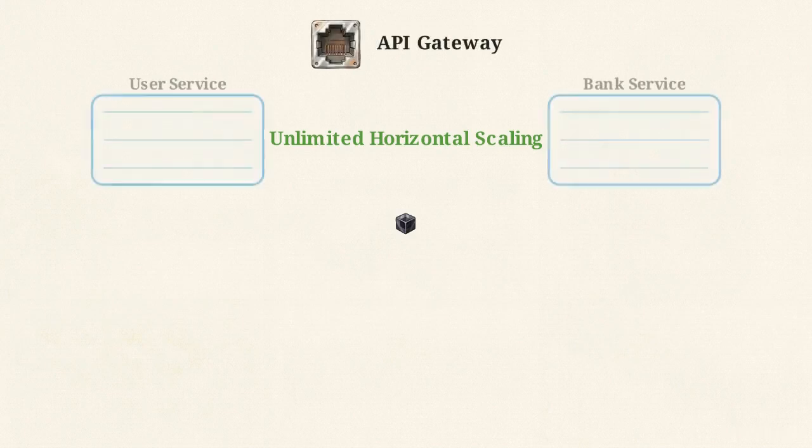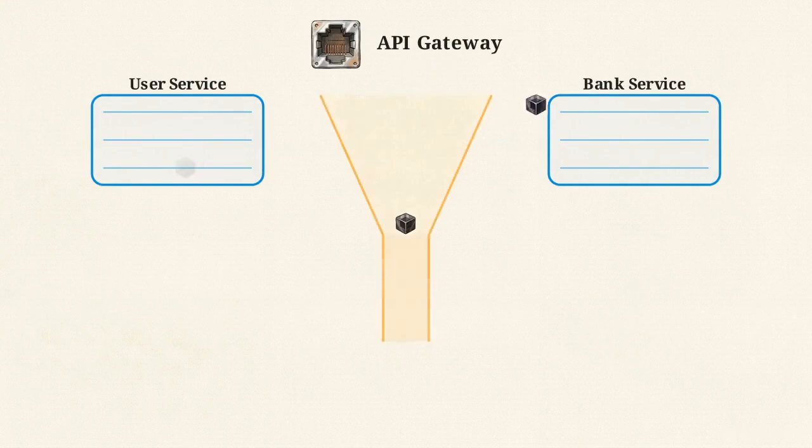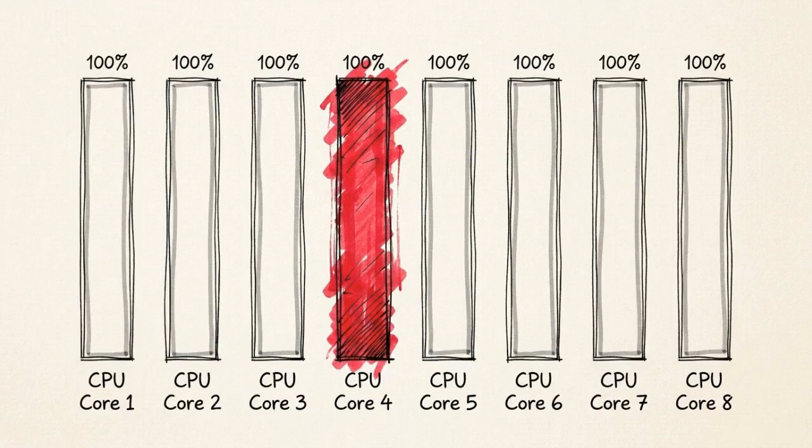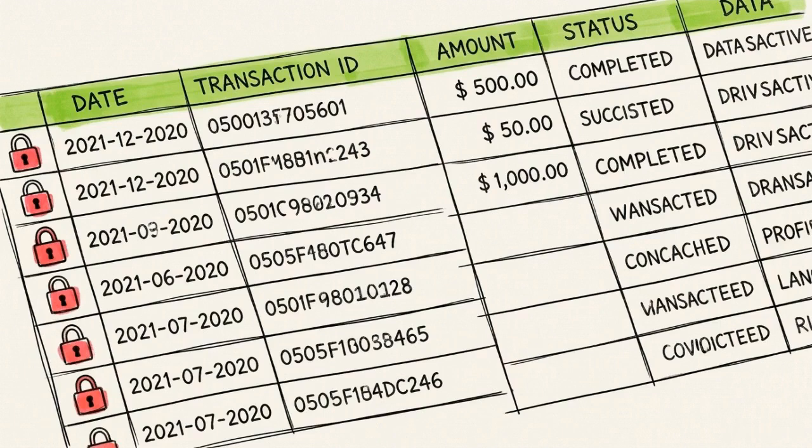This flowchart illustrates the problem. The bottleneck at the order execution node is caused by a regulatory mandate known as price-time priority. If two users submit market orders to buy the exact same stock at the same price, the order arriving first executes first. Under Amdahl's law, this means the order book for a single financial instrument is strictly serial. Because each trade modifies the available liquidity for the next, the matching process cannot be parallelized across multiple servers.